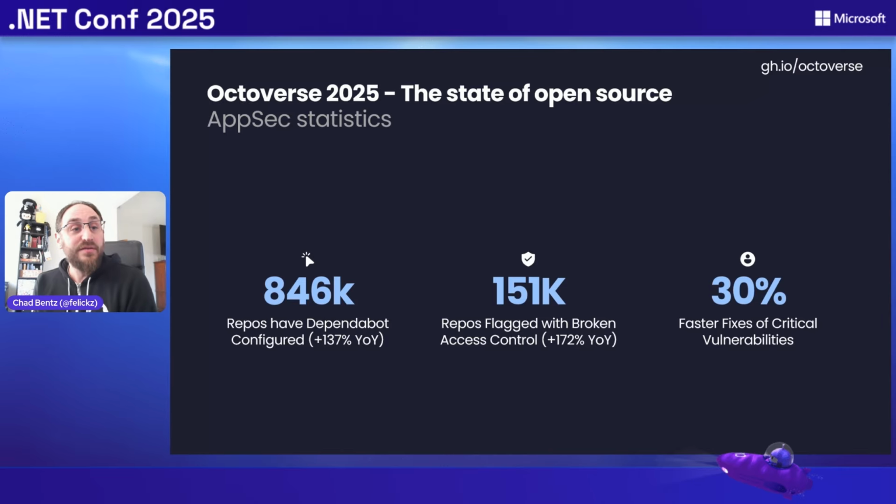We're also seeing faster fix times. So in 2025, we saw 30% faster fixes for critical vulnerabilities, with 26% fewer repos having critical alerts. This acceleration is pretty much happening at scale too. So the average fix time shrinking from 37 days down to 26 days in total.